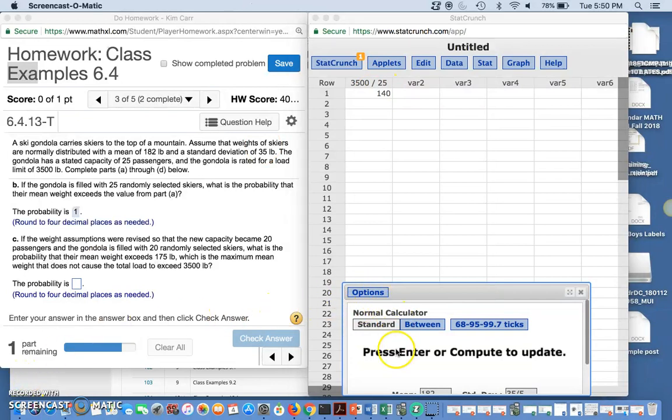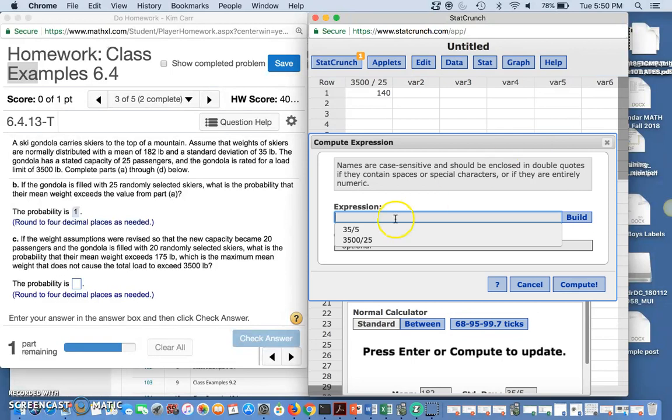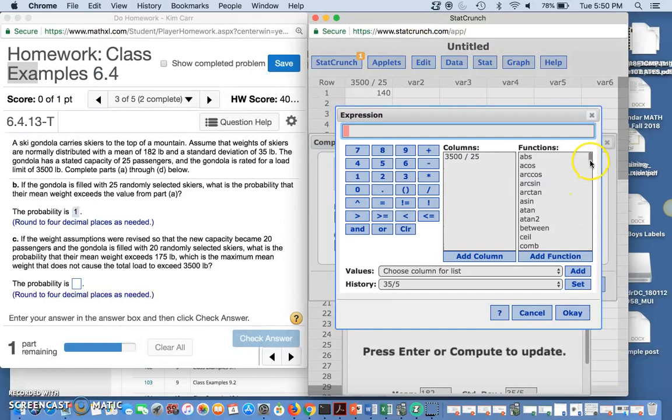I just need to compute the square root of 20. It's not a perfect square. So I'm going to go to Data and compute an expression. The expression I need is the square root. I first have to find the square root function over here.